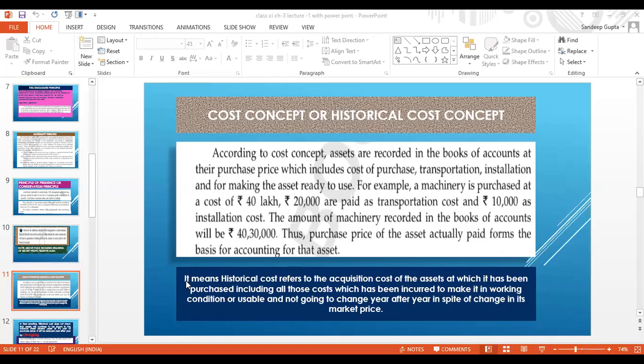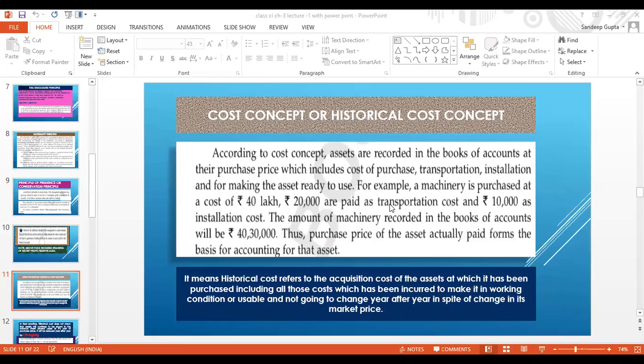Now further, it is saying it means historical cost refers to the acquisition cost of the assets at which it has been purchased, including all those costs which has been incurred to make it in working condition or usable and not going to change year after year in spite of change in its market price.